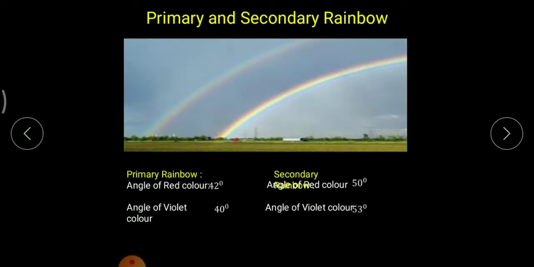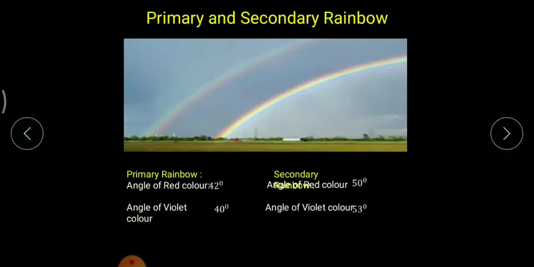How secondary rainbow formation takes place, you will come to know in higher classes. I hope you have understood the concept of formation of rainbows. Thank you.